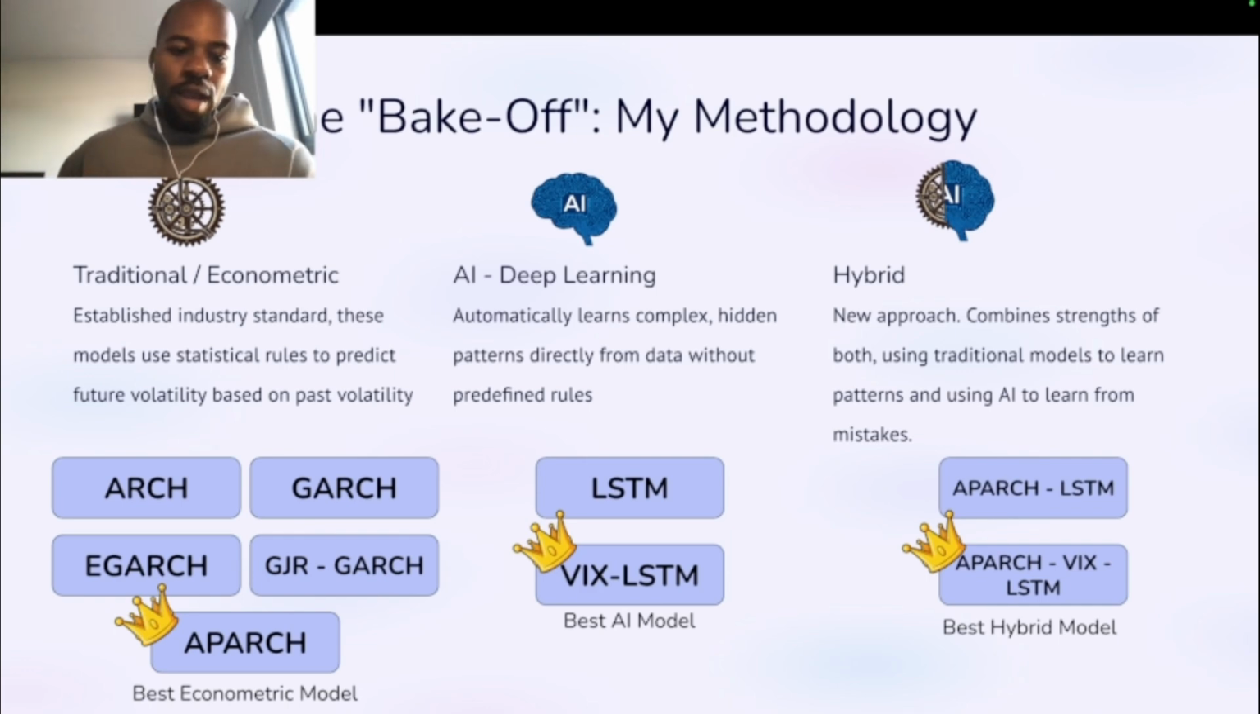Based on the best performing econometric model, which was the APARCH, I fitted it onto the LSTM and onto the VIX LSTM to see if the hybrid models, which are a new approach combining both econometric and deep learning methods, hoping to benefit from the strengths of both, can improve the forecast. So for the hybrid ones, I tested the APARCH LSTM and the APARCH VIX LSTM.